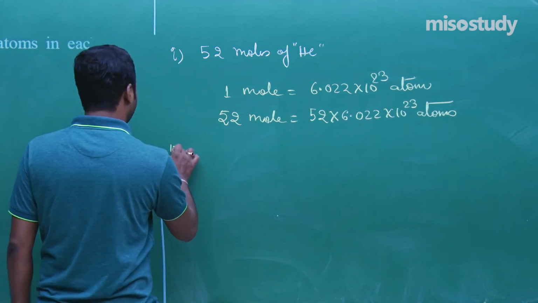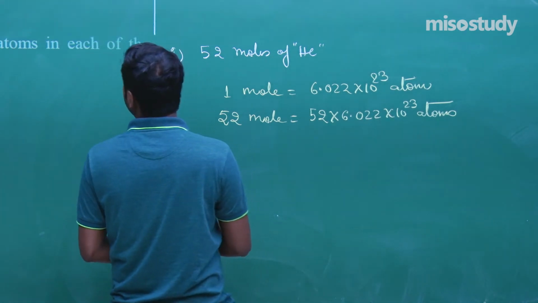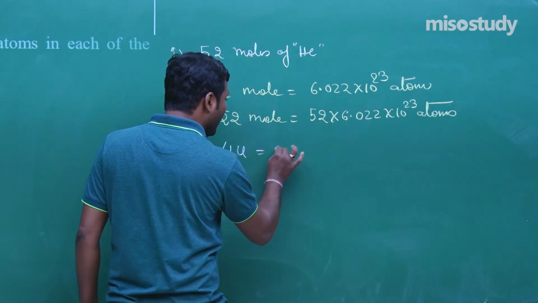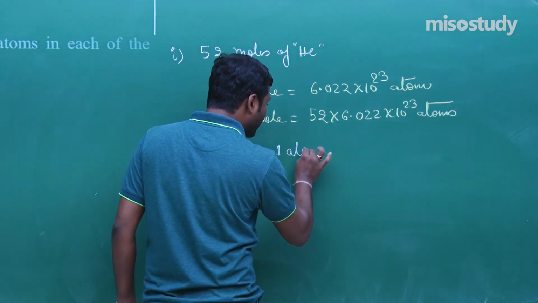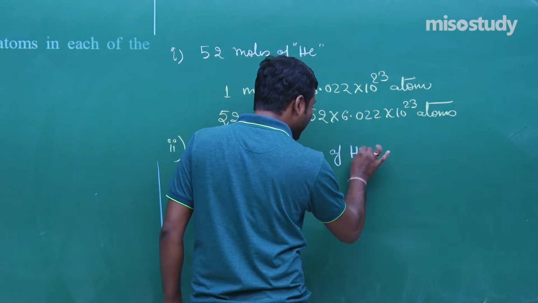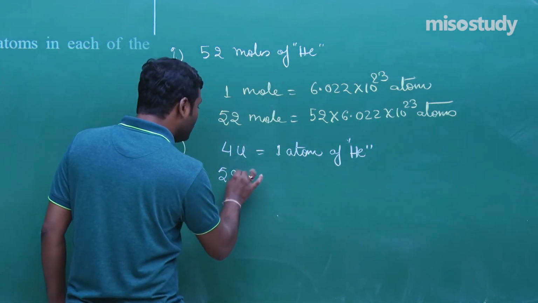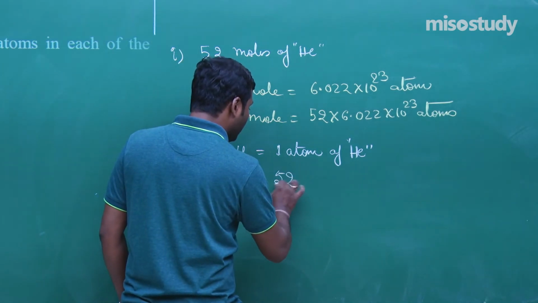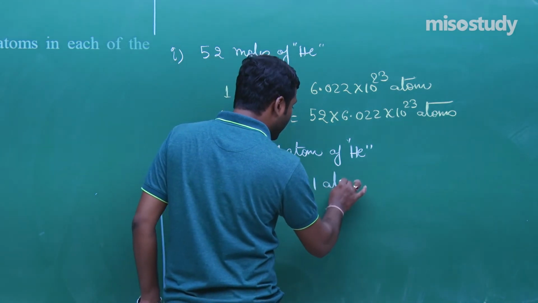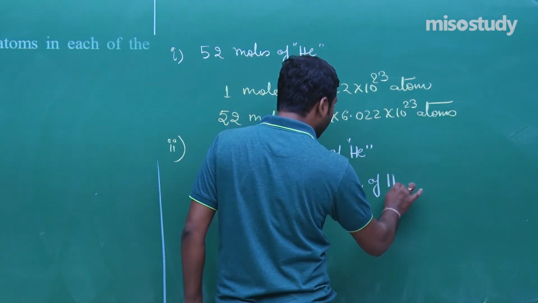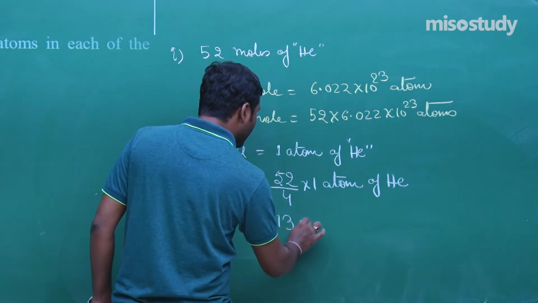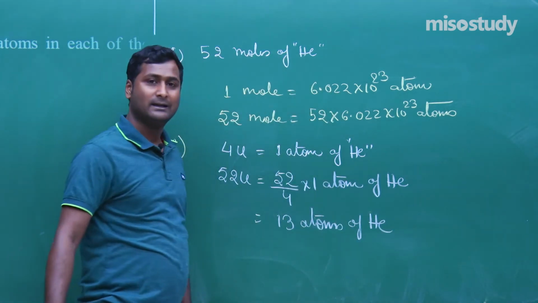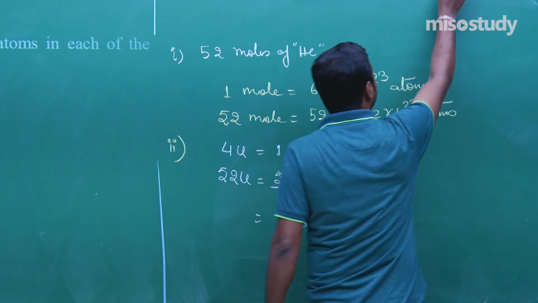You are absolutely right. Now the next question is 52 u of helium. As we know, 4 u (AMU) is equal to 1 atom of helium. Remember this? Yes, sir. So 52 u, what will happen? 52 divided by 4 multiplied by 1 atom of helium, that will be equal to 13 atoms of helium. Clear? Now let's move to the next one.